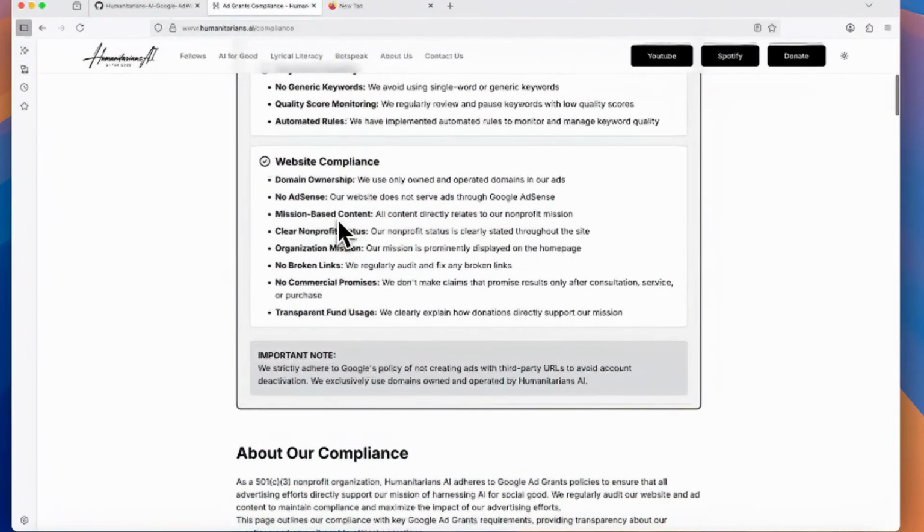Website compliance. So we own our domain. You want to control the domain. You need to make your own domain. We cannot put AdSense ads on our website itself.